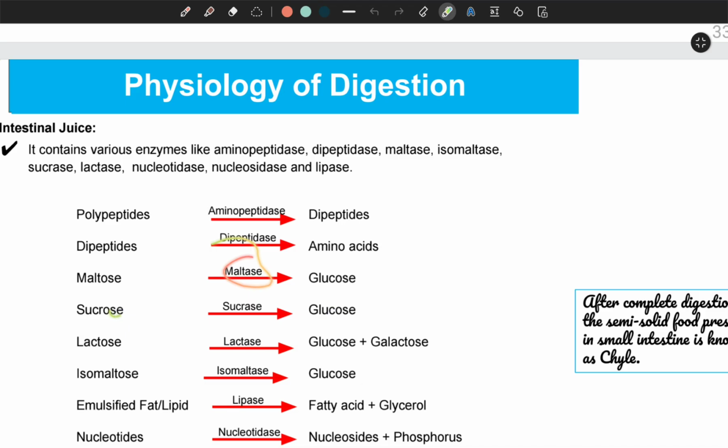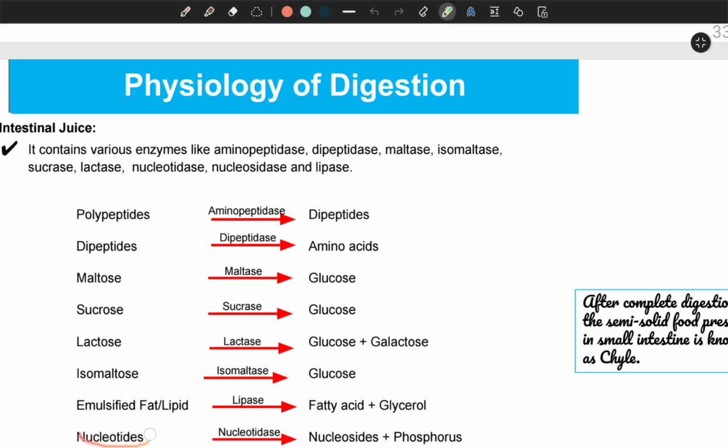Sucrose converts into glucose by the help of enzyme known as sucrase, and the lactose present in the milk converts into glucose and galactose by the help of enzyme known as lactase. Isomaltose is converted into glucose again by the help of enzyme isomaltase. And emulsified fat converts into the simplest form, fatty acid and glycerol, by the help of enzyme known as lipase.